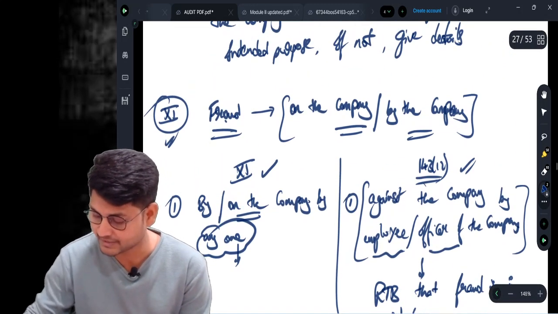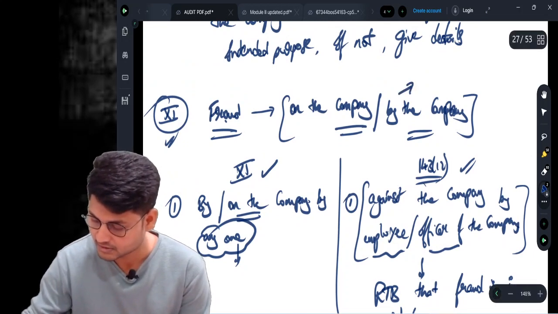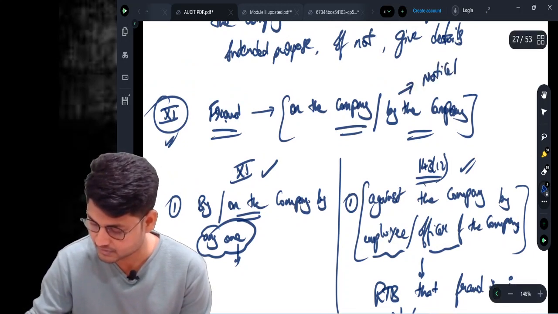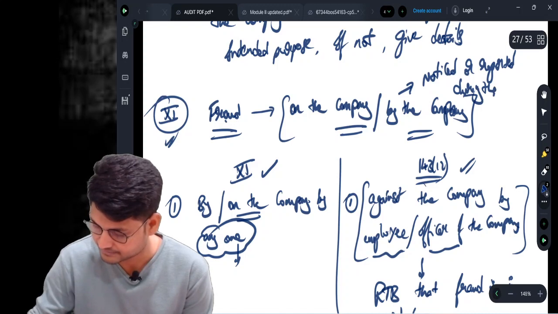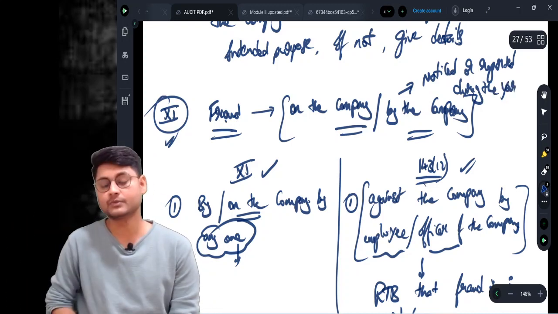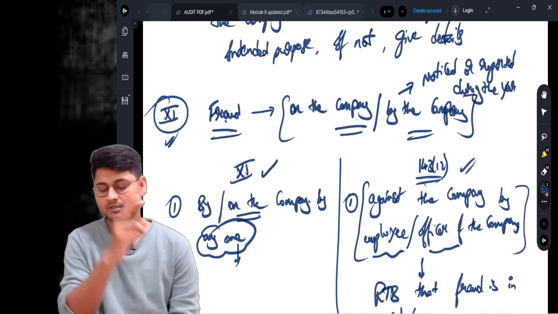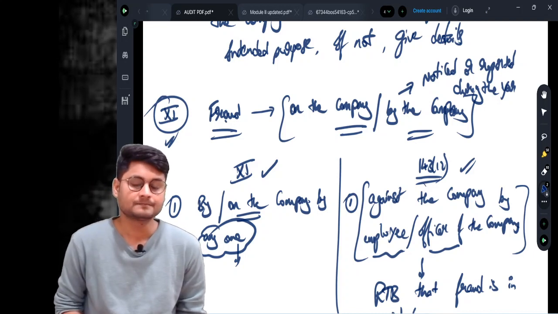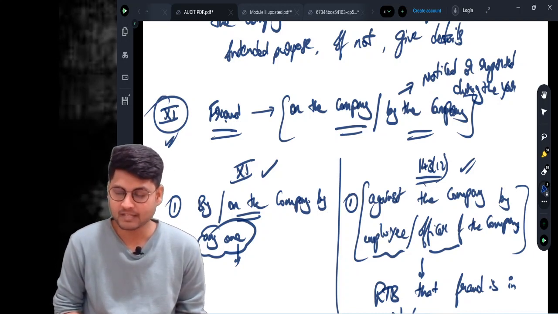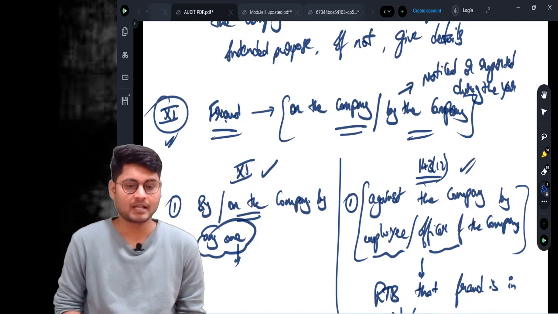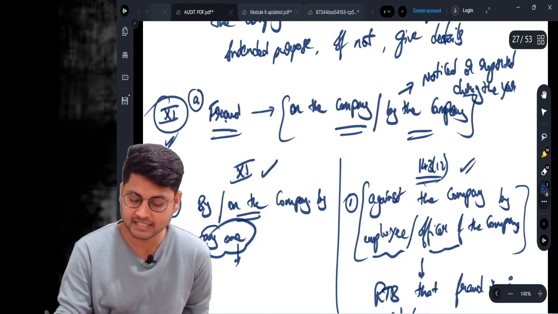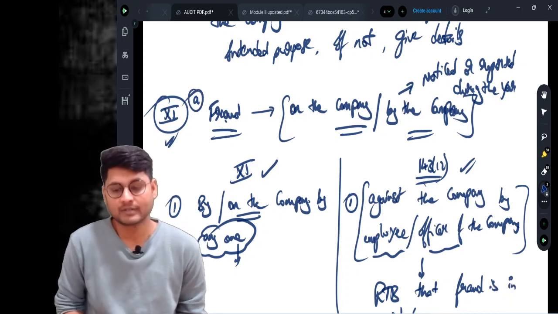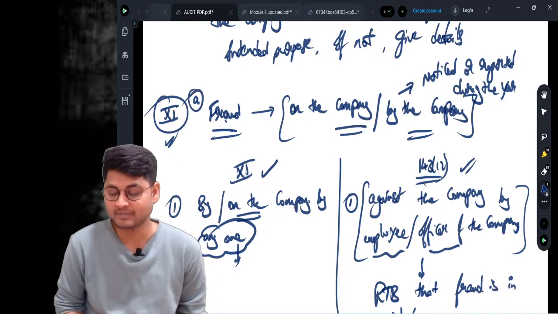On the company or by the company, noticed or reported during the year, then report the nature of the fraud and the amount involved in the fraud. This is subclause number A of clause number 11.